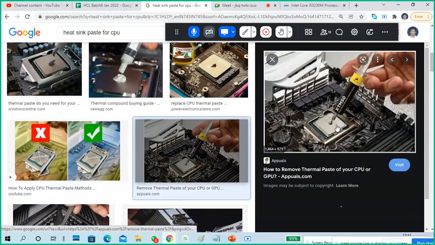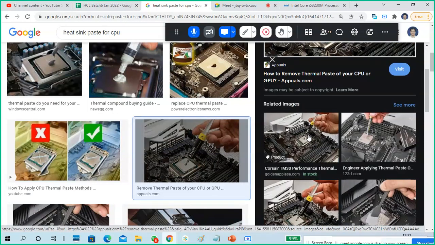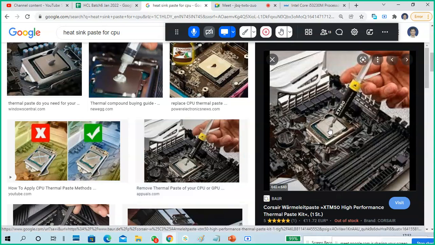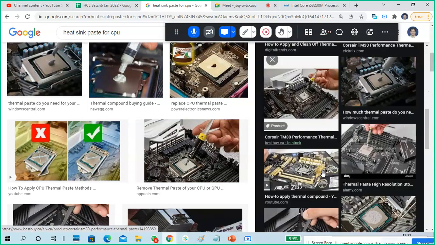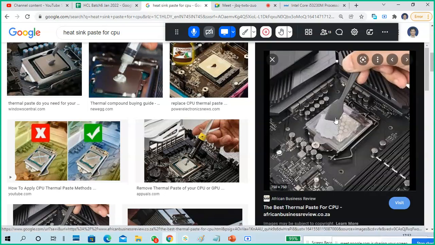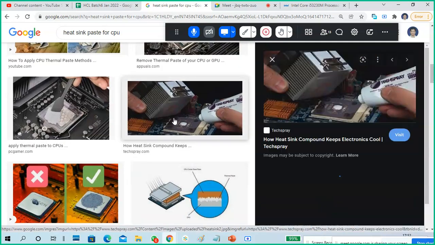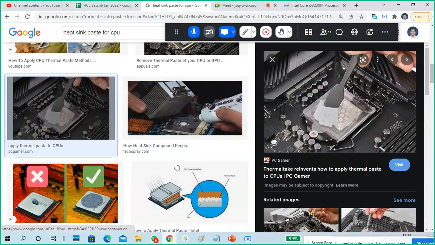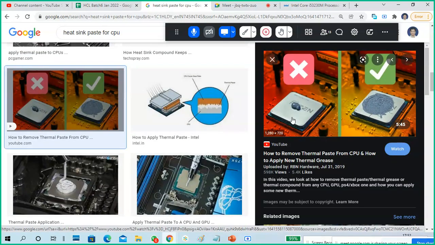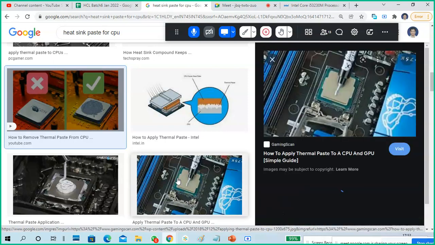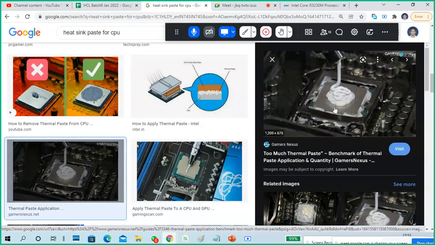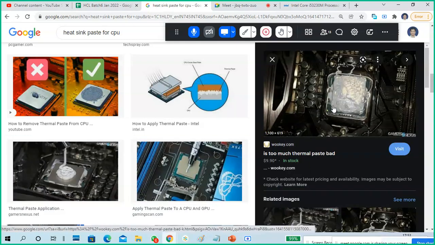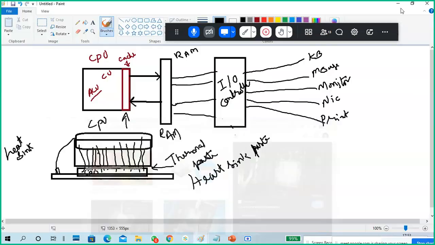You have to apply it on the complete surface, and don't give extra, don't give less. Usually you will get a spoon kind of stuff, and you have to apply with it. Don't put on your toothpaste. Yeah, this is the correct one. It's like a pea-sized amount. Don't pour the paste on it. Don't put excess also, it's very dangerous.